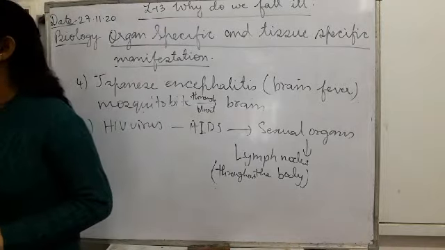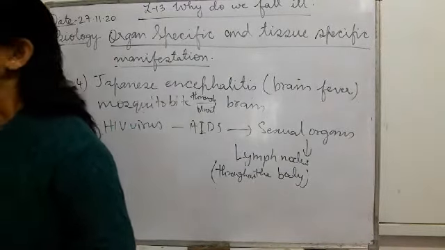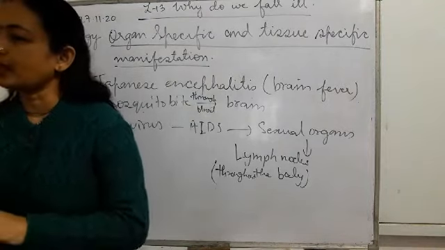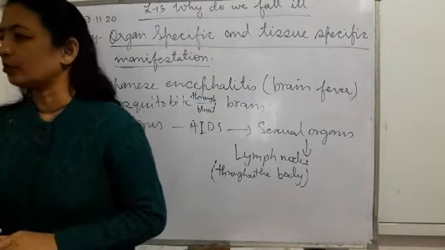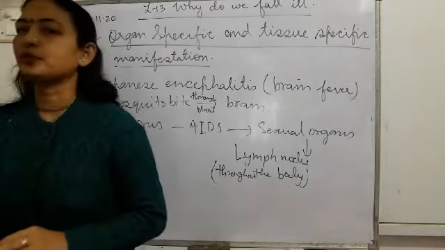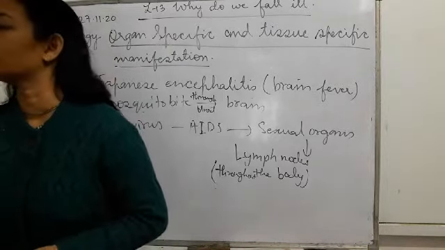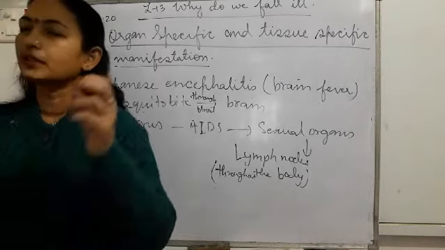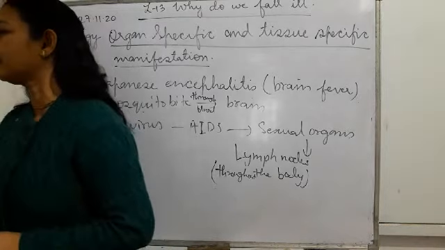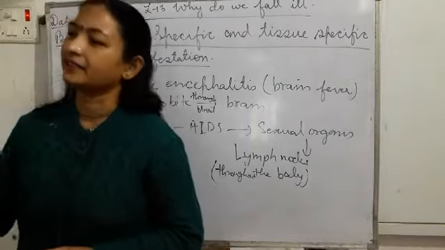What are lymph nodes? Do you know what lymph is? Lymph is the fluid part of the blood in which RBC is not present. WBC is present, plasma is present, but it does not have RBC. That lymph also forms a system called the lymphatic system. In the lymphatic system this lymph flows, and in it you have the WBCs. What do these WBCs do? They produce the antibodies which fight against the pathogens.